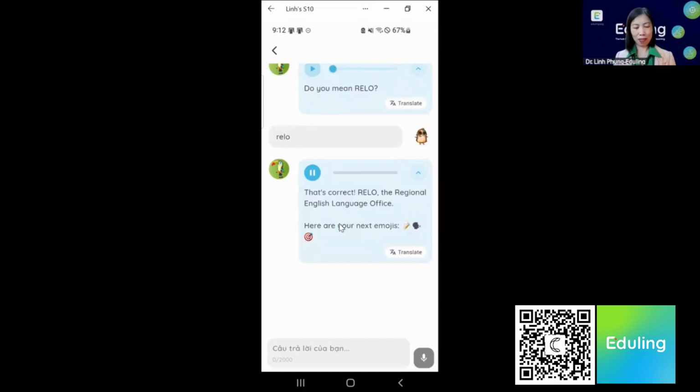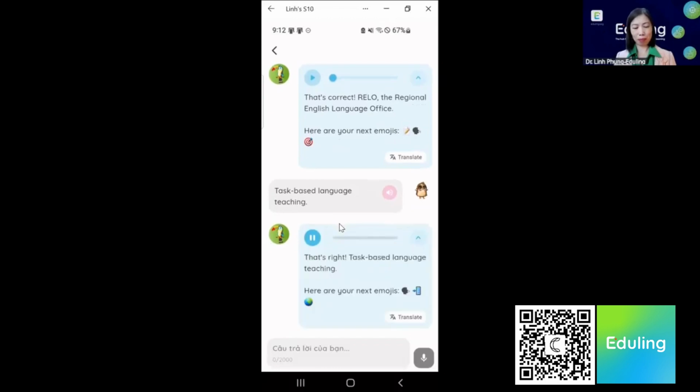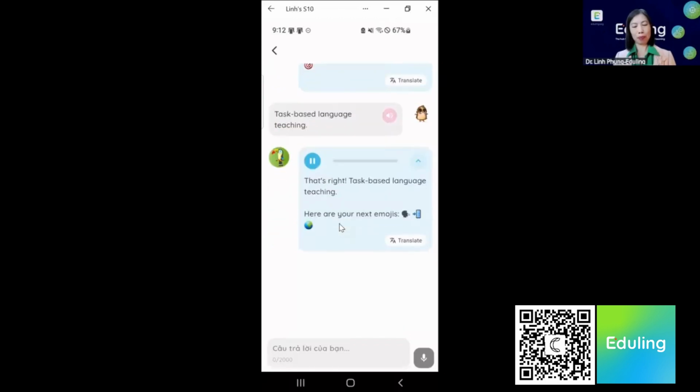Here are your next emojis. Memo, speaking head, bullseye. Task-based language teaching. That's right. Task-based language teaching. Here are your next emojis. Speaking head, cell phone with arrow, globe.